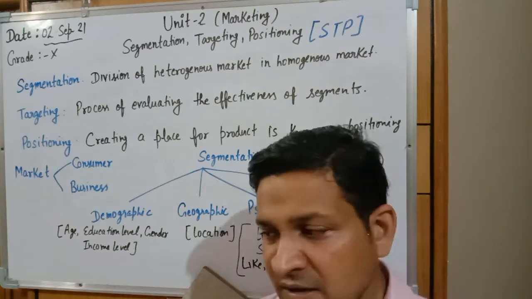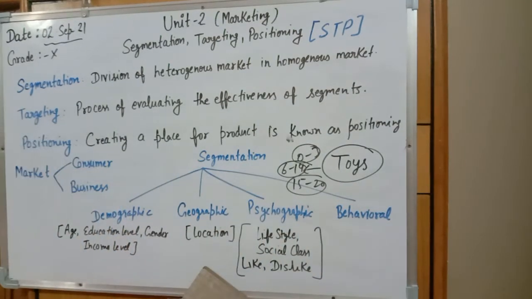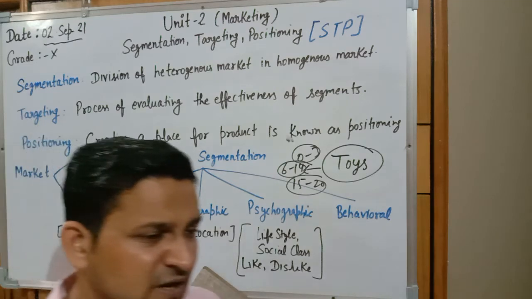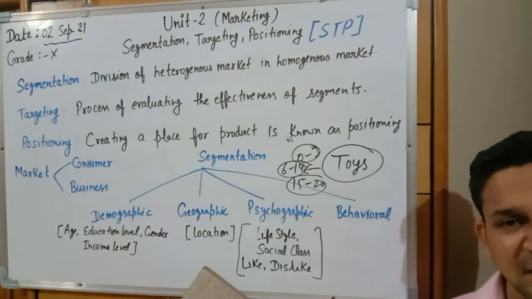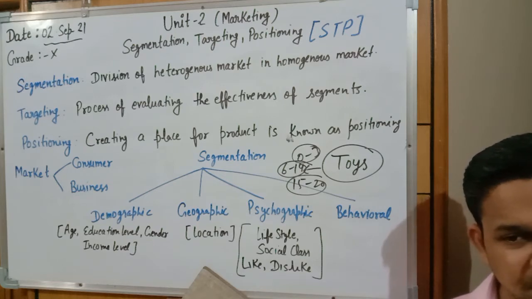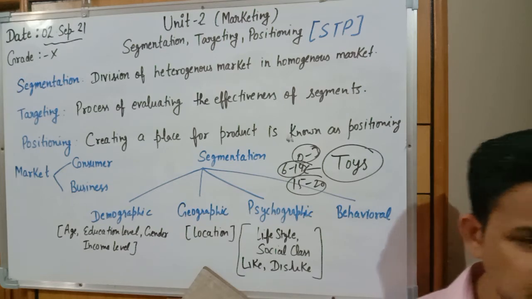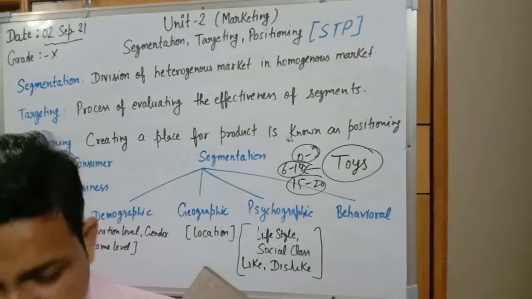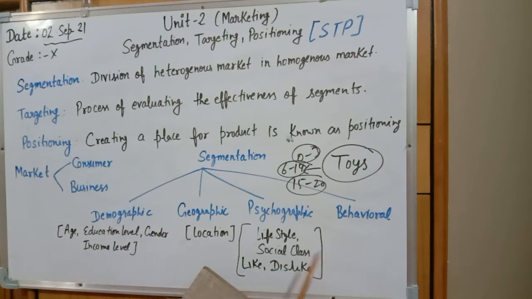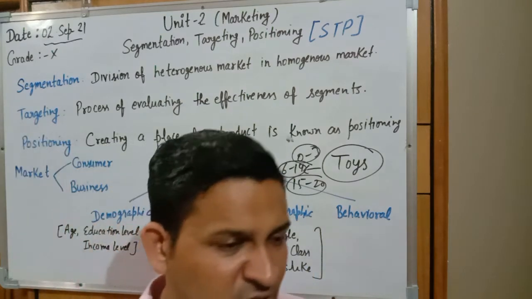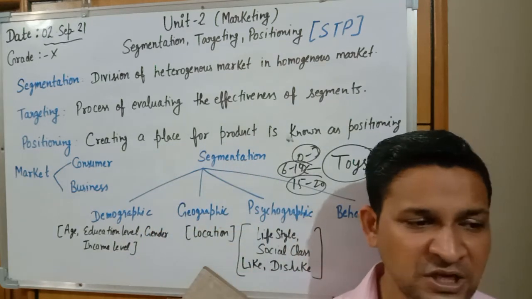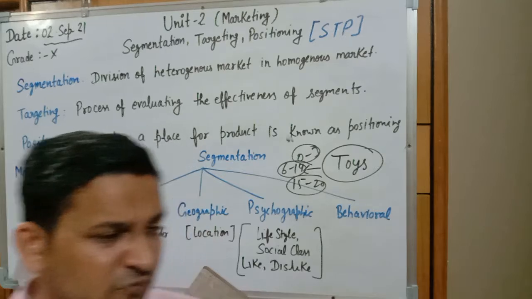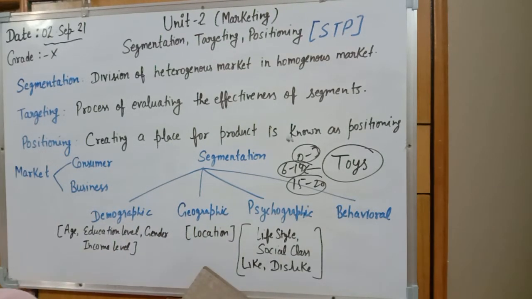And the last one is behavior. We are dividing the market on the basis of the behavior of people, how they are behaving. Like a person will like to buy products on Deepavali and Holi, either costly or at a lower price. A person will like to spend more money on a marriage occasion than on general items. So behavior market is related to specific occasions, like Holi, Deepavali, Eid, Father's Day, Mother's Day. We are dividing the market on the basis of different occasions, according to how a person behaves in the situation of different occasions.